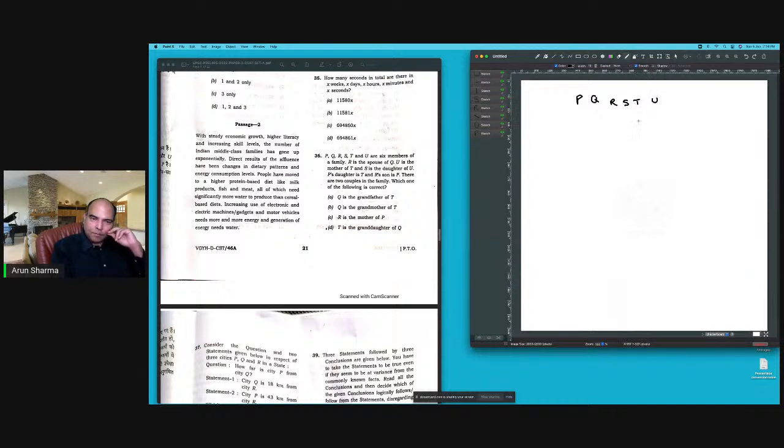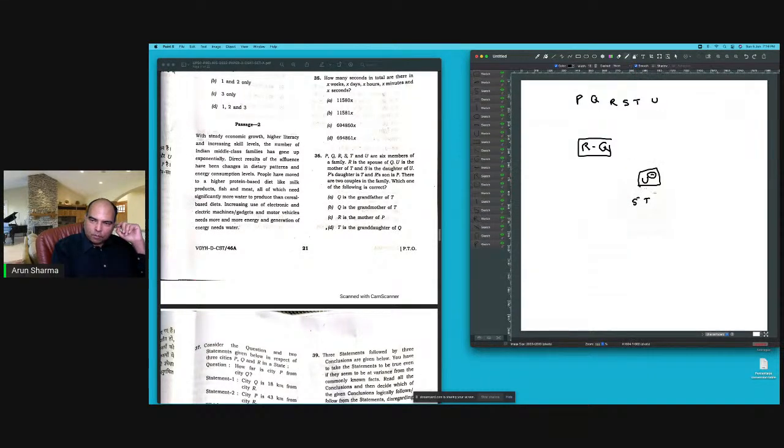PQRST are 6 members of family. R is spouse of Q. So RQ is a couple. U is the mother of T and S is the daughter of U. U is a female, mother of T. And S is the daughter of U. So S and T are siblings.